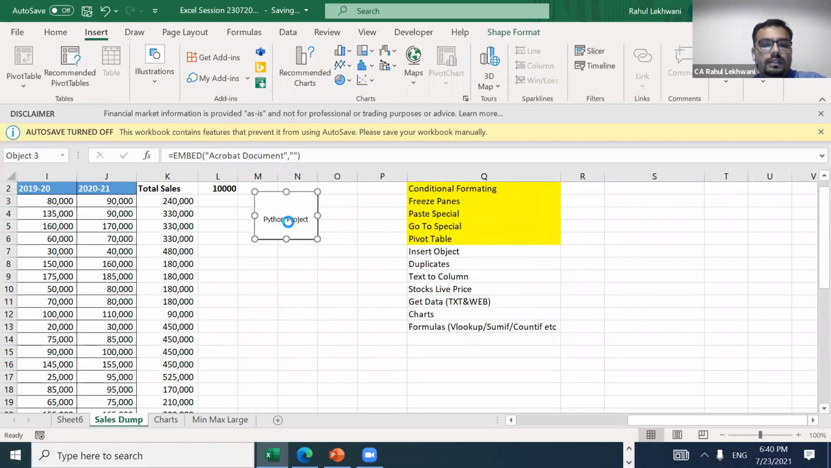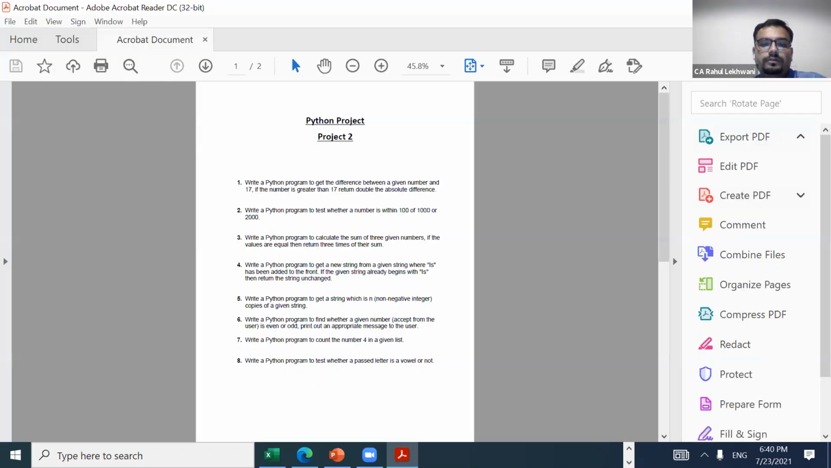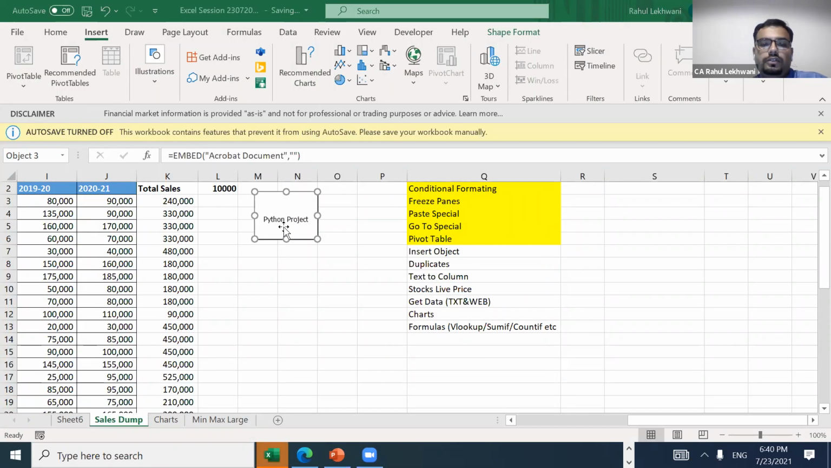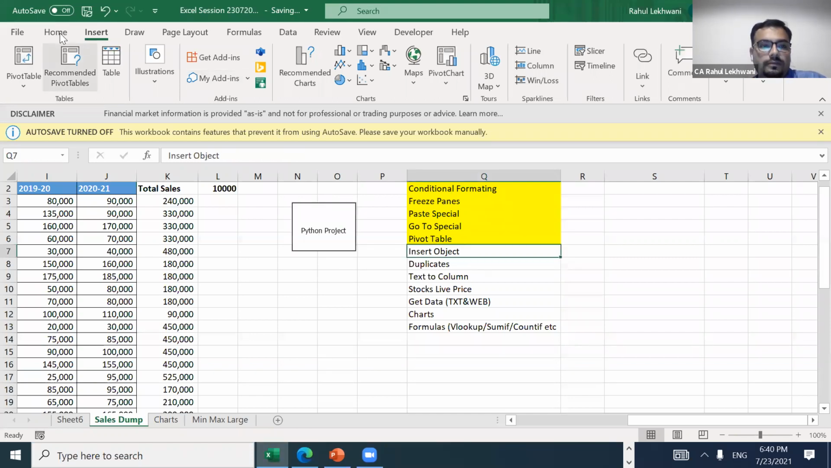Once somebody wants to refer to a document, they can double click and then this document will be open, right? This is also used sometimes when you have some mail approvals that you need to put. You can just convert it into PDF and then put it. Okay. So this insert object is done.